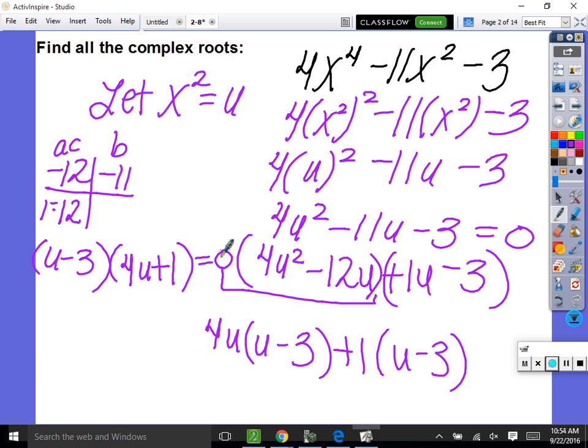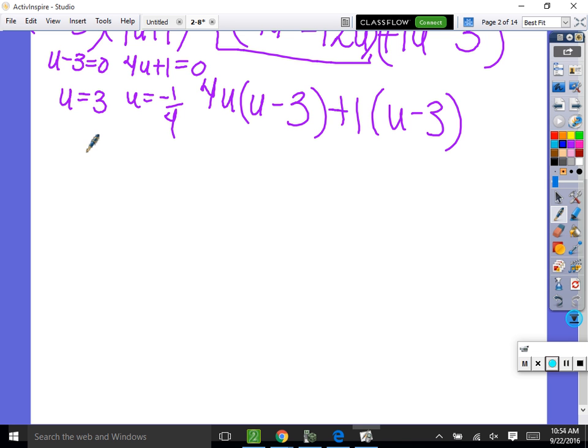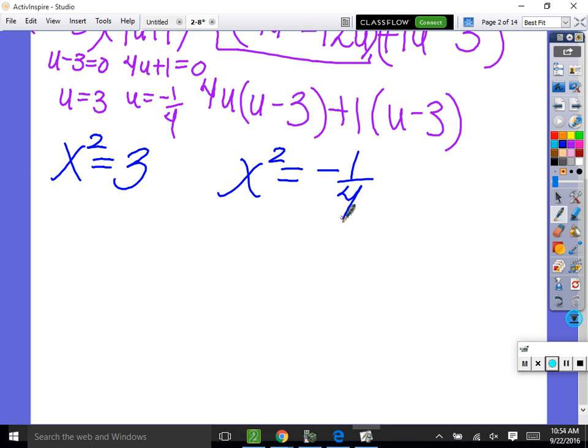So now it was equal to 0, so it's still equal to 0. Set each equal to 0 and solve. So we get u is equal to 3 and u is equal to negative 1/4. So those are u's. Now let's figure out what x squared is. We know x squared is equal to u, so x squared is equal to 3, and x squared is equal to negative 1/4.